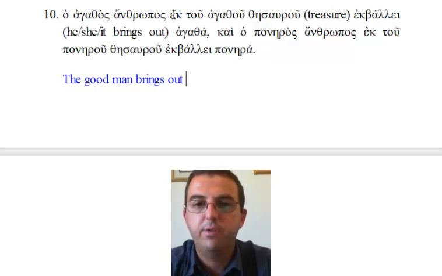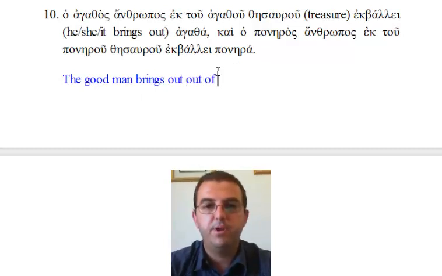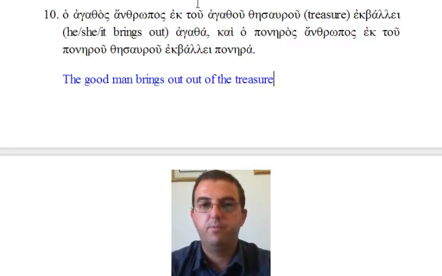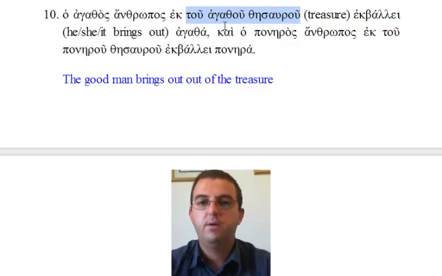He brings out good things. Let's try to make some sense of this. We've got the good man brings out. Firstly, let's put the direct object there, which is where it belongs. He brings out good things. He brings out good things from where? From or out of the good treasure.